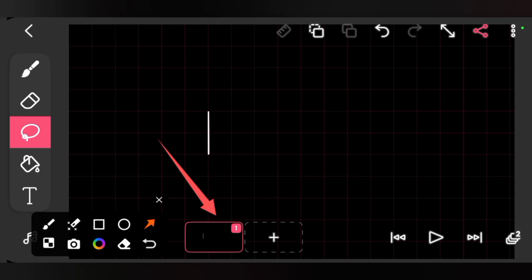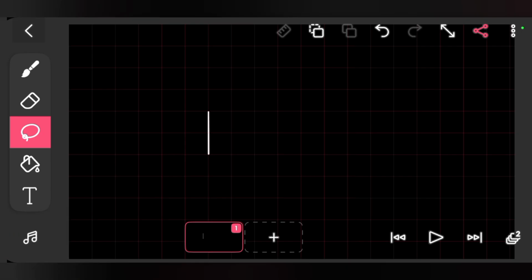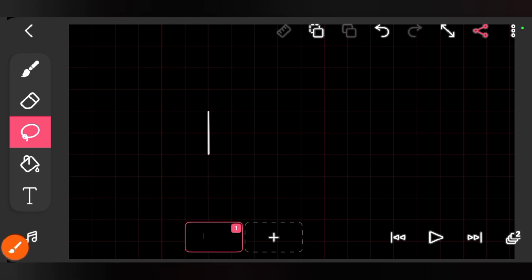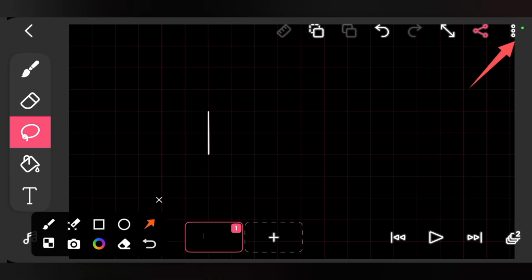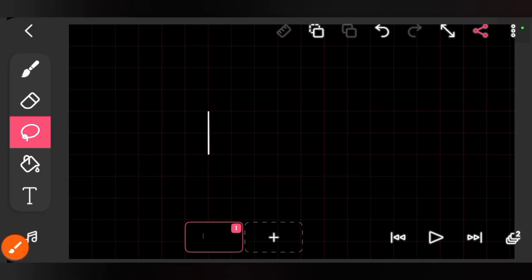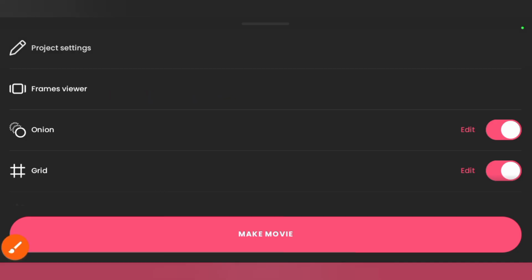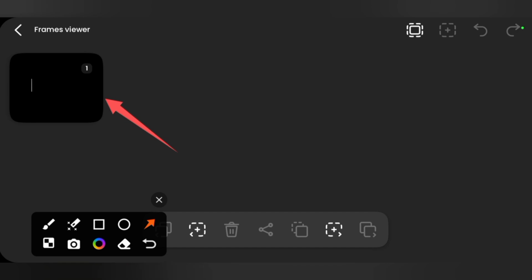So firstly, let's create the additional frames. Basically you can go about it by holding on to the frame, then copy, but to make things faster for you, you just click on these 3 icons here, and once you click on the 3 icons, you click on frame viewer. Once you click on frame viewer, then you can now hold on to the frame. You press your finger on it. Once you hold on to it, you see it's now marked, it's highlighted.